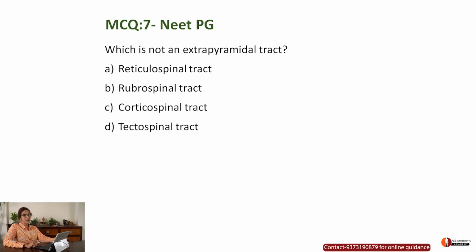MCQ 7, this has come in the NEET PG: which is not an extrapyramidal tract? Again, we have A, reticulospinal, it is extrapyramidal. Rubrospinal, yes, it is extrapyramidal. Cortico, again, something coming from cortex is not extrapyramidal. This has to be the option. Tectospinal, again, extrapyramidal. Let me check. Yes, C is the